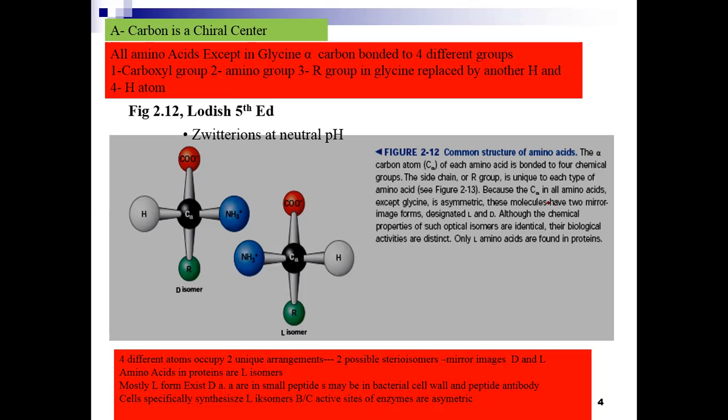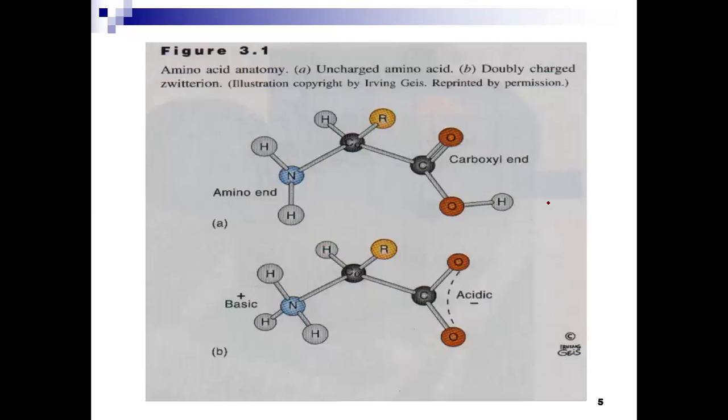The four different atoms occupy two unique arrangements, two possible stereoisomers that are mirror images, the D isomer and the L isomer. Mostly the L form exists. D amino acids are found in small peptides, maybe in the bacterial cell wall and peptide antibodies. Cells specifically synthesize the L isomer because the active sites of the enzymes are asymmetric.